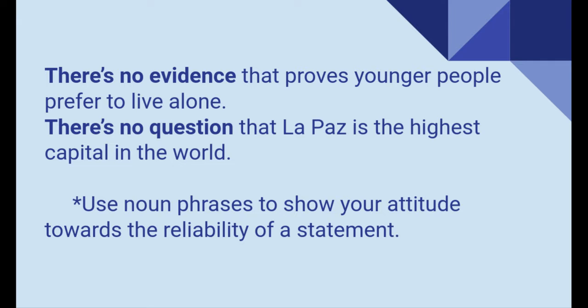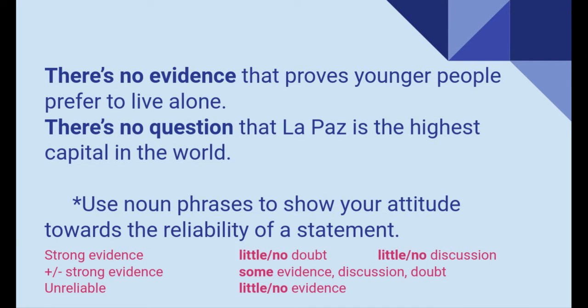Also, I can use noun phrases to show your attitude towards the reliability of a statement. There is no evidence that proves younger people prefer to live alone. There's no question that La Paz is the highest capital in the world. So when you're using noun phrases, you can have some for strong evidence, like little or no doubt, little or no discussion. When the evidence is not as strong, some evidence, some discussion, some doubt, because there's still some discussion there. And if this is unreliable, I can say there is little evidence, there's no evidence because the information is not that trustworthy.